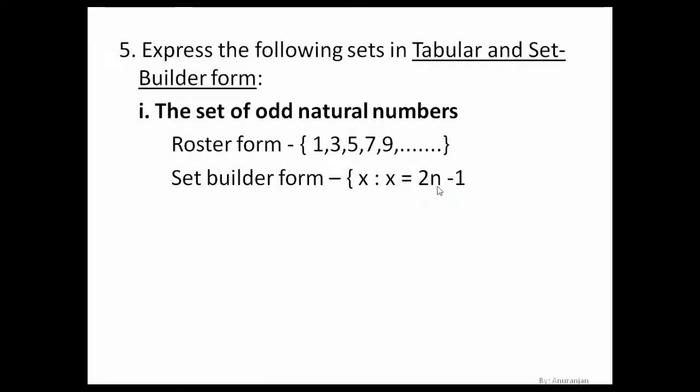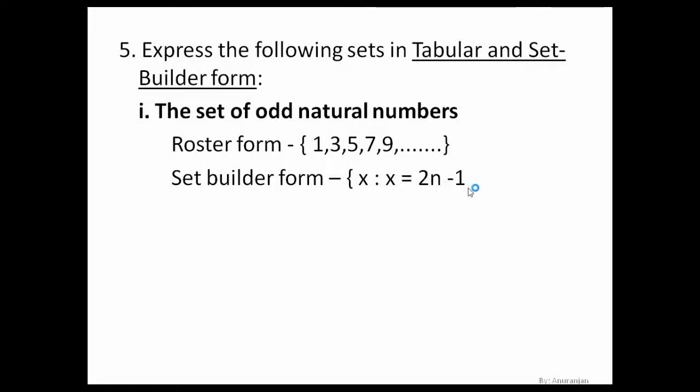If I take n as 1, 2 ones are 2. 2 minus 1 will give you 1. If I take n to be 2, 2 twos are 4. 4 minus 1 will give you 3. So we can use this expression for the odd numbers. So we can say x such that x is equal to 2n minus 1.